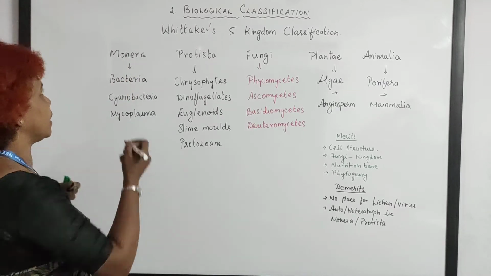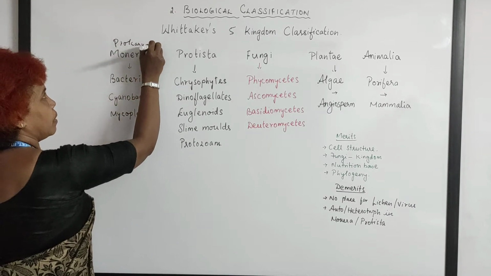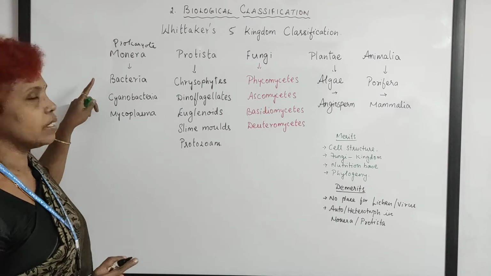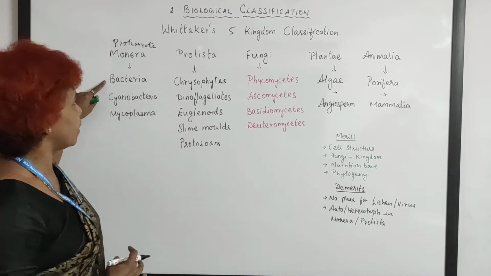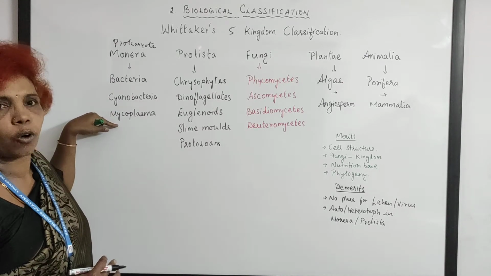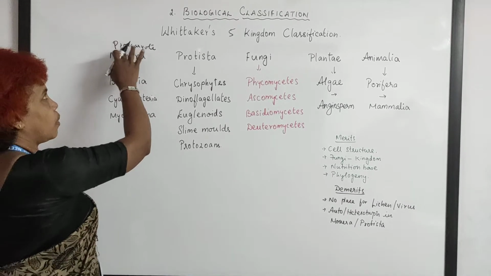Monera, even yesterday I mentioned that it is prokaryote. Under prokaryote there are two major groups, Archaebacteria and Eubacteria. And here see there are further bacteria, Cyanobacteria and Mycoplasma, all come under this. They are all prokaryotes. You know what prokaryote means?